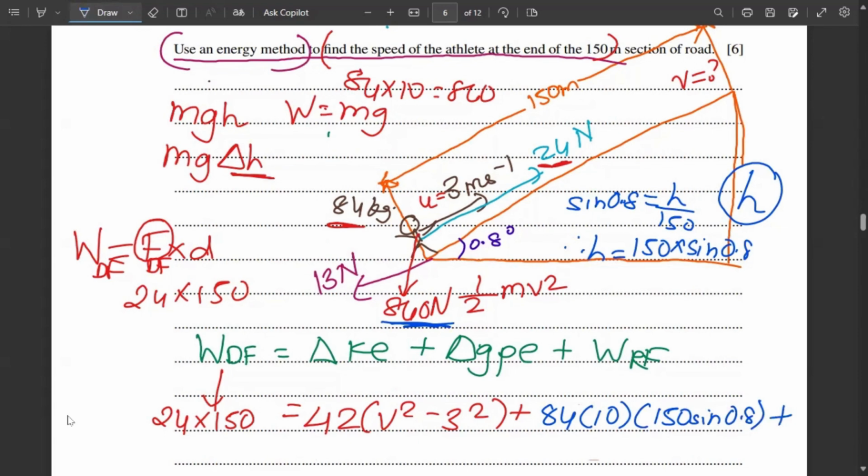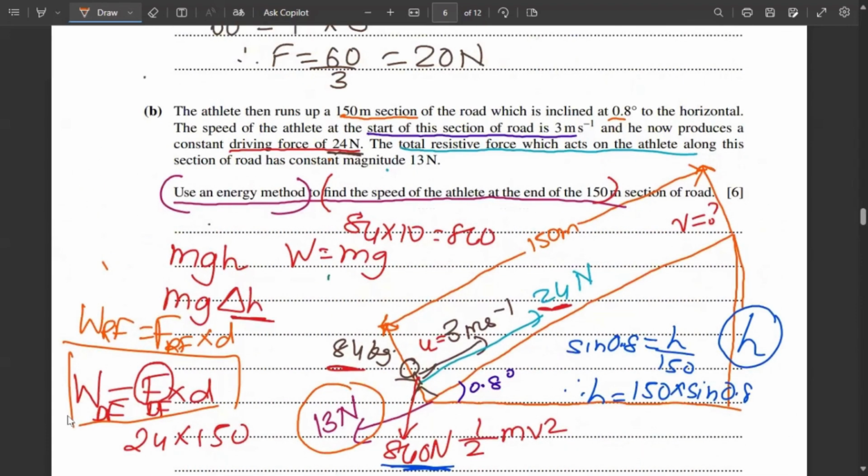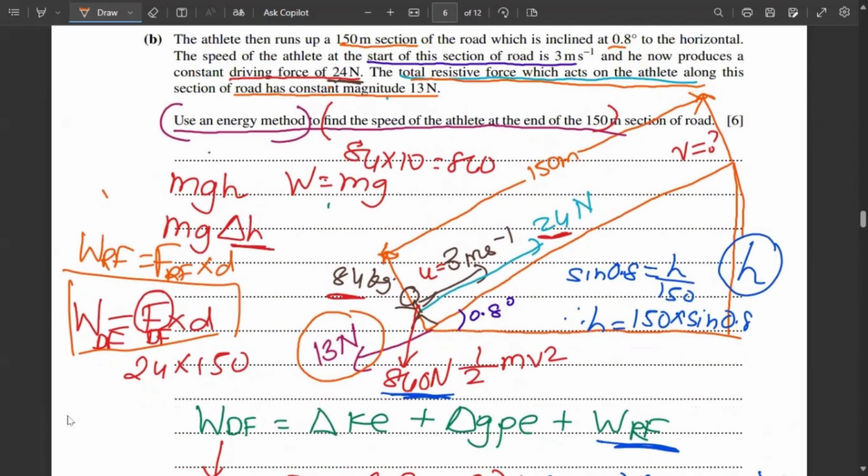Yes. Plus work done against resistive force. Now we'll have to use the same concept as this. So we have found out work done by the driving force. Now for work done against resistive force, we'll need the constant force exerted throughout the 150-meter distance, the resistive force, into distance traveled. So do we know this? Yes, we have mentioned it right here. The resistive force was 13 Newton. Even in the question, if we read it again, the road has a constant magnitude of 13 Newton. That means the total resistive force is 13 Newton.